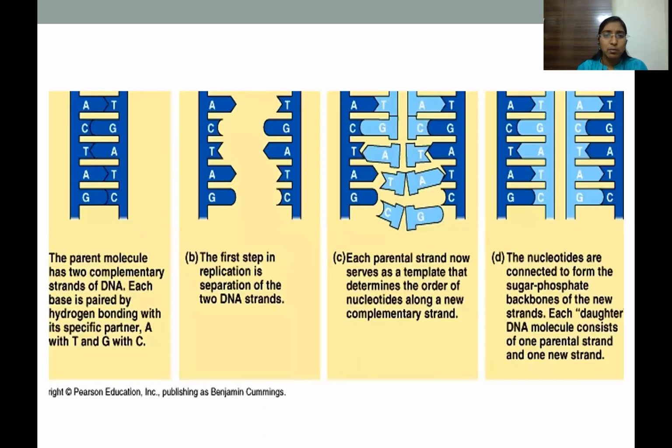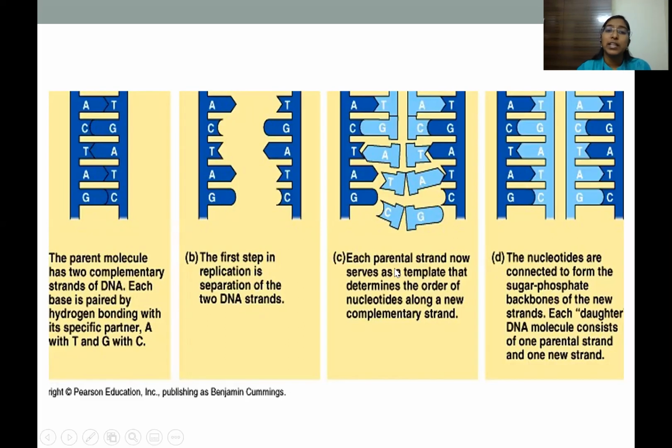So we'll see a rough diagram of semi-conservative replication here. In the first step, we can see that there is a double helix which is bound together. The parent molecule has two complementary strands of DNA, and each base is paired by hydrogen bonding with its specific partner: adenine is paired with thymine and guanine is paired with cytosine with the help of hydrogen bonds. As the hydrogen bonds are weak, they can usually be broken, and there is unwinding of DNA happening. So the first step in replication is the separation of two DNA strands.